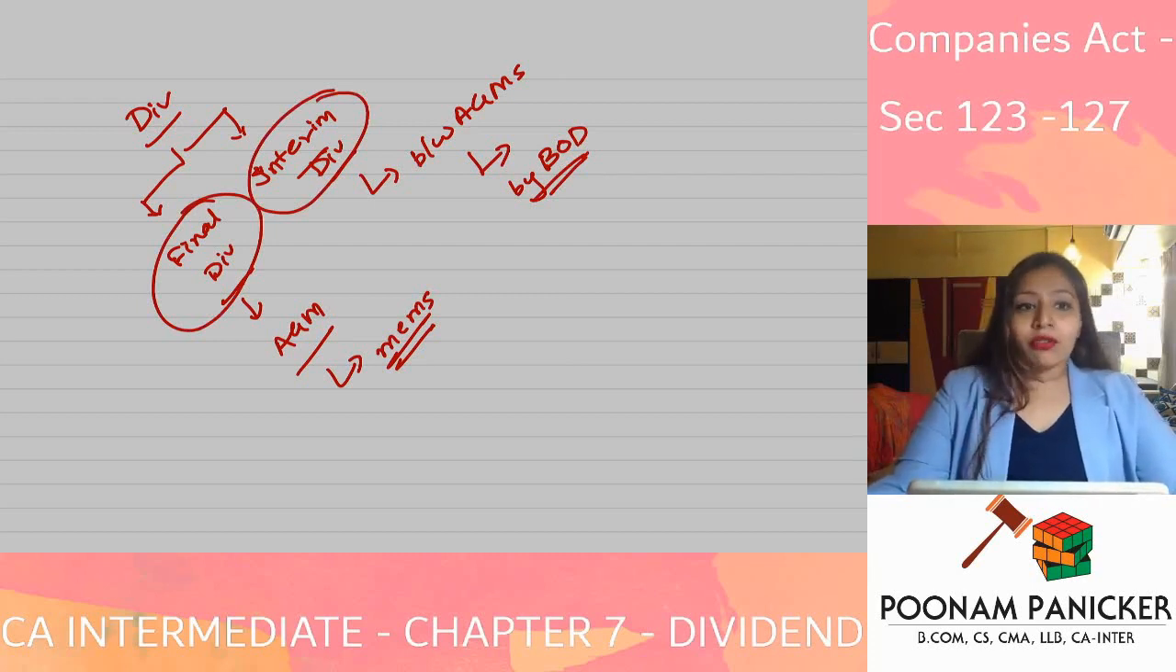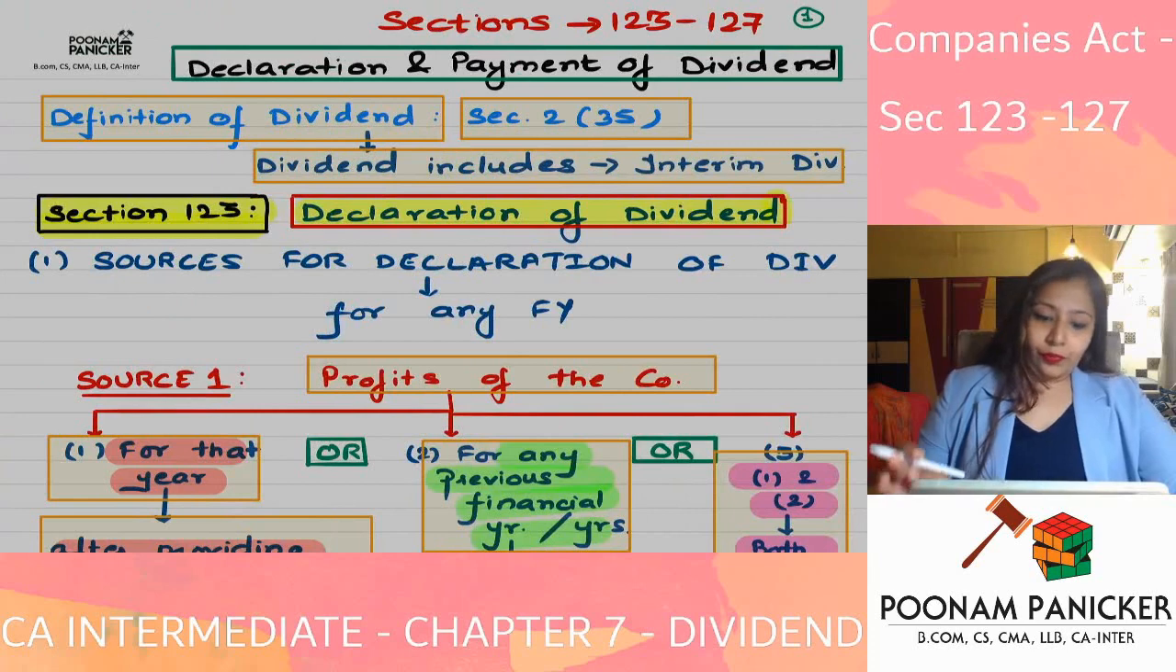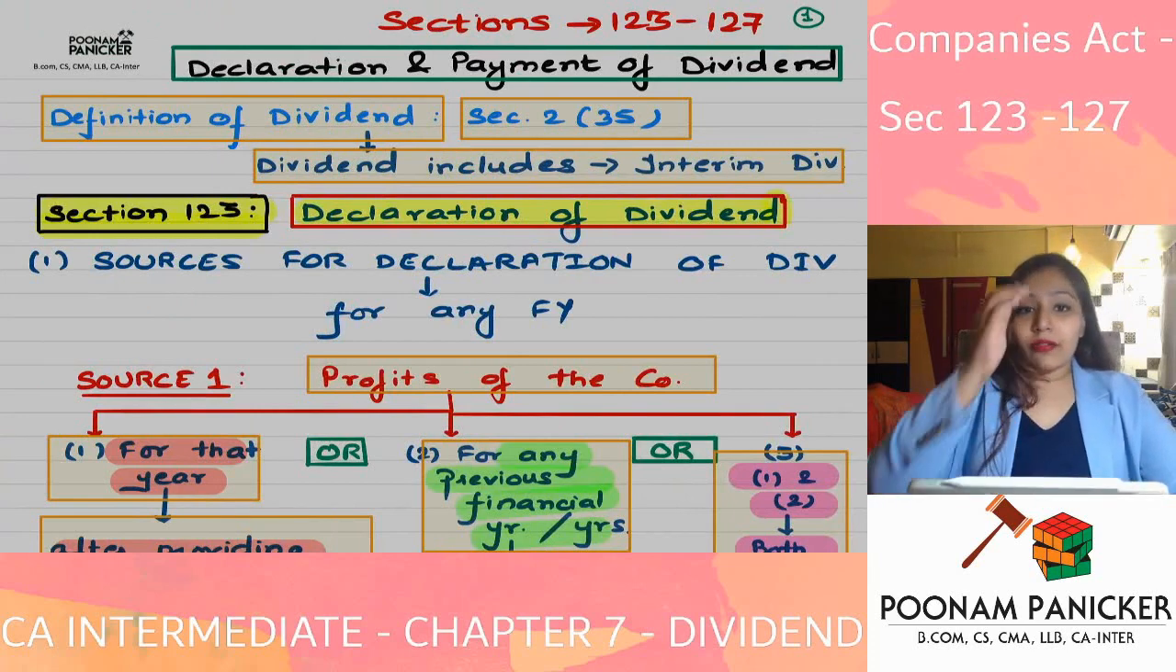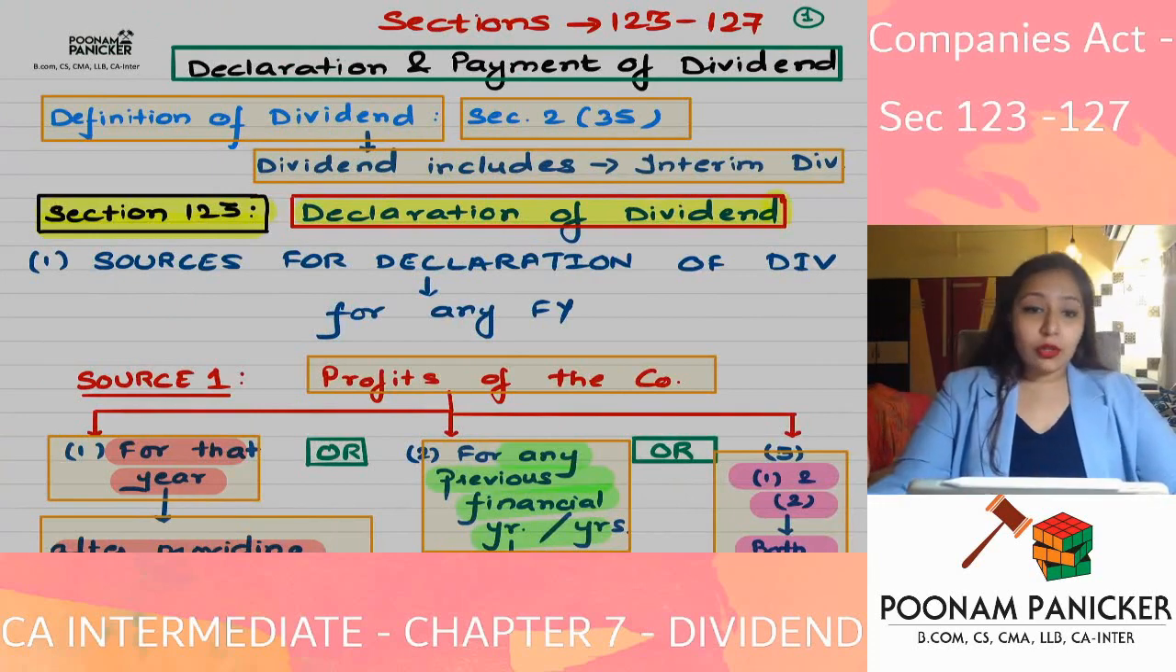Does the definition of dividend given under the Companies Act say a lot about what dividend is? No, it just says that dividend will include interim dividend. So after looking at the definition of dividend given under section 2 clause 35, which says dividend includes interim dividend, now we are going to start with the provisions of section 123.